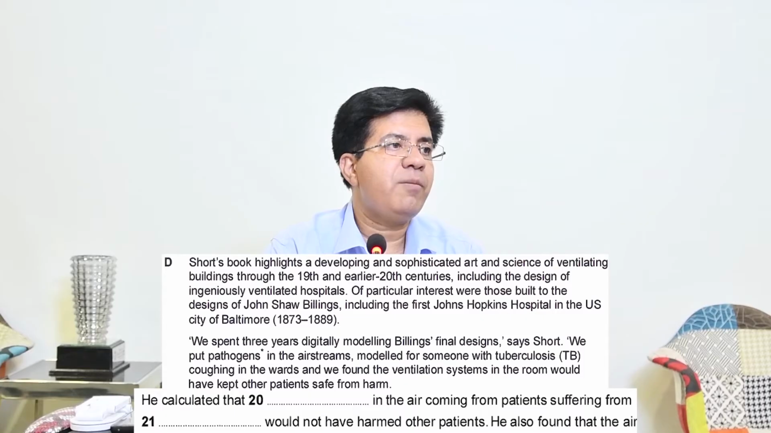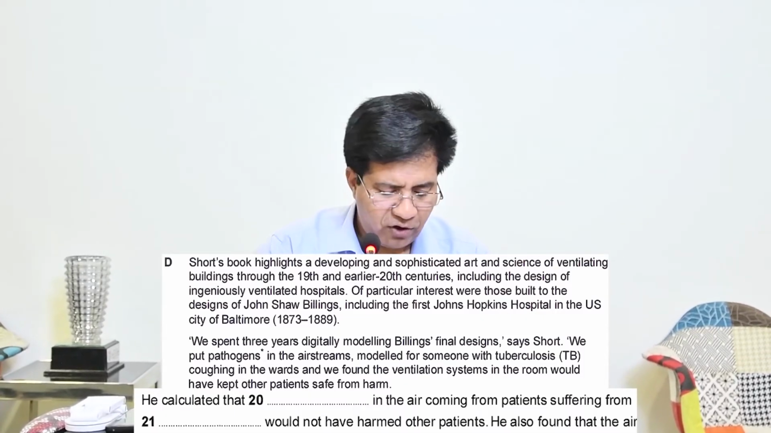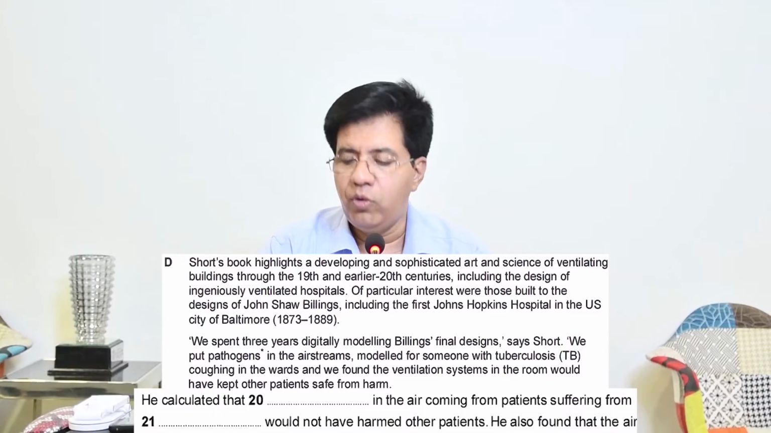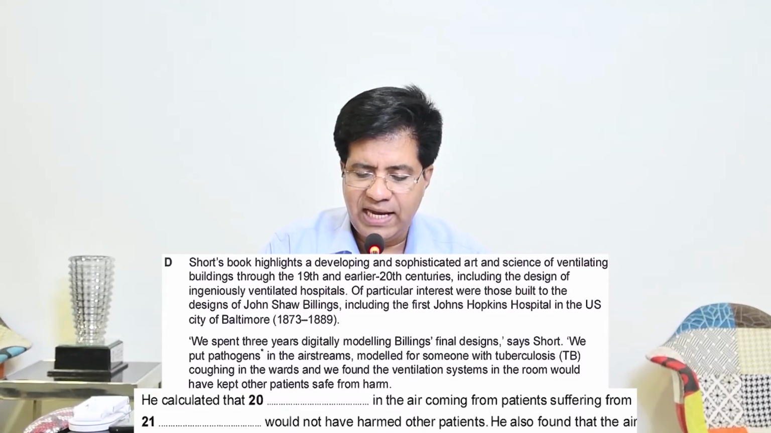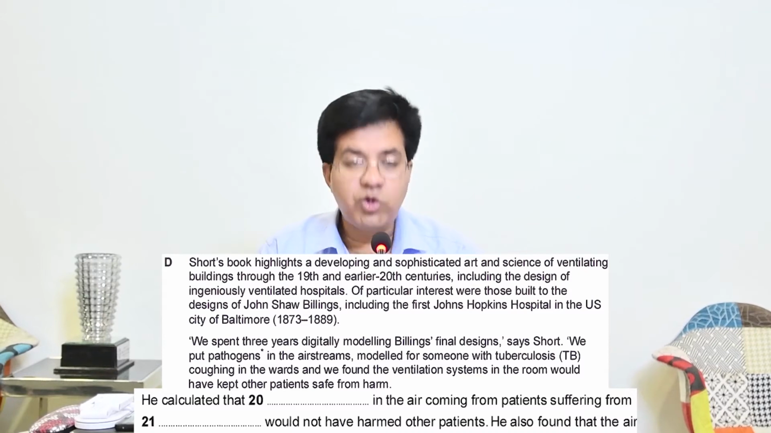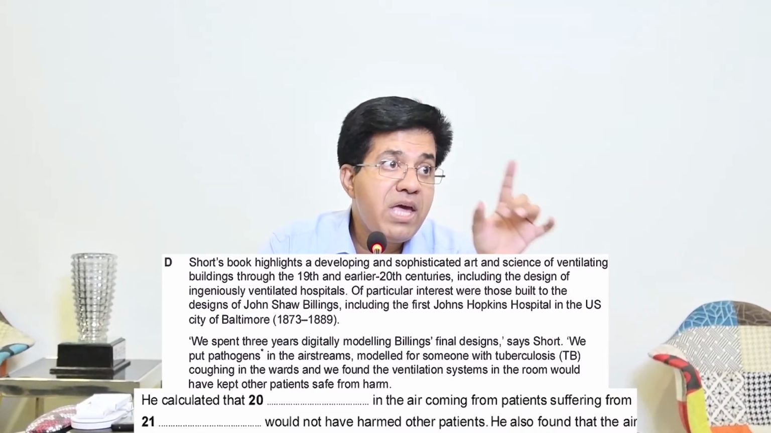So what was coming from patients of tuberculosis? That is pathogens, and then suffering from, and they have given this disease, tuberculosis. So for question number 20, the answer is pathogens, and 21, tuberculosis. You can write tuberculosis or you can write TB also. But I advise you to write tuberculosis, and make sure you write the correct spelling.